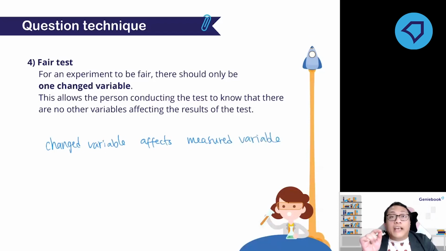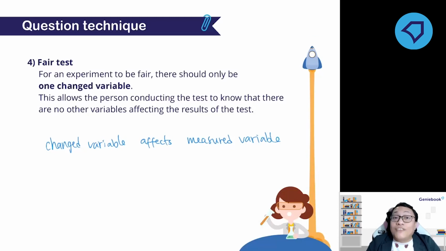The changes that you saw in the measured variable are mostly due to the change variable. But if I don't see any changes in the measured variable, how to draw a conclusion from that? We can just say that the change variable has no effect on the measured variable.